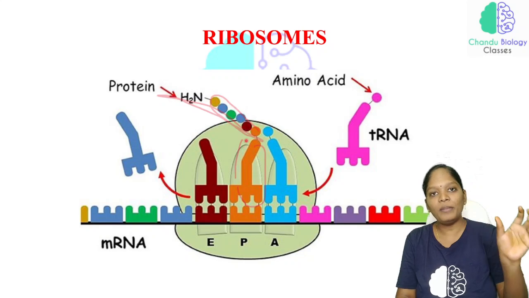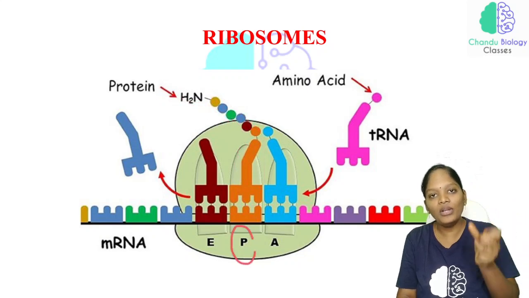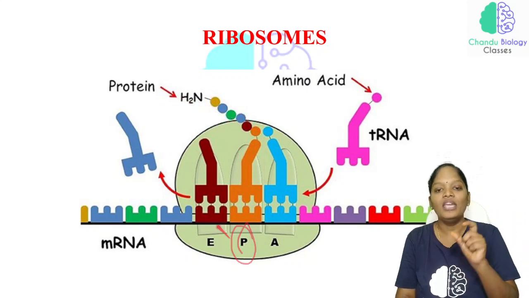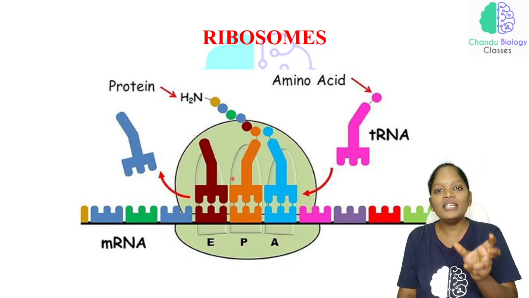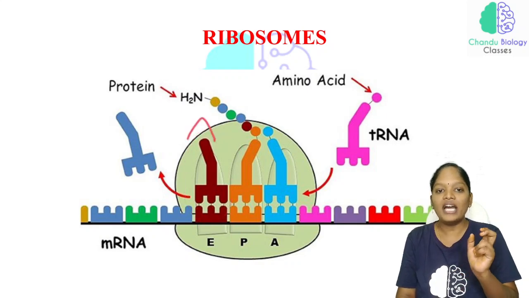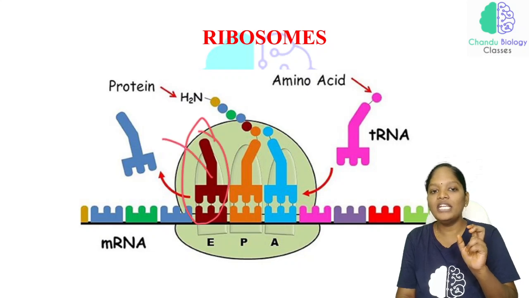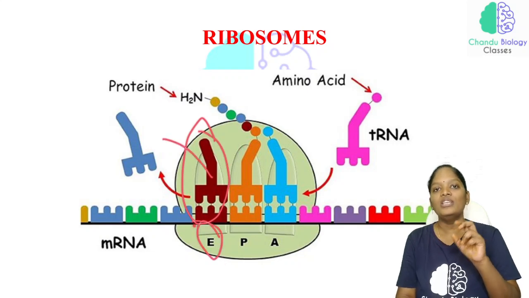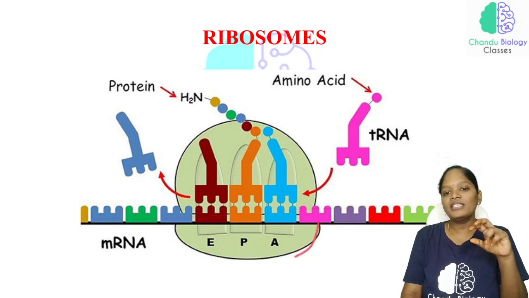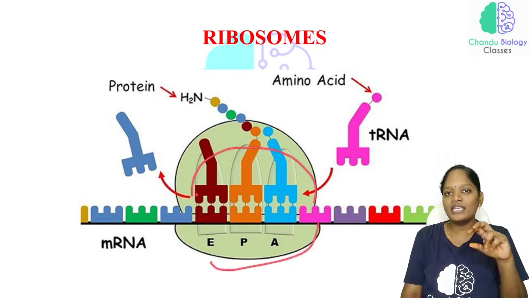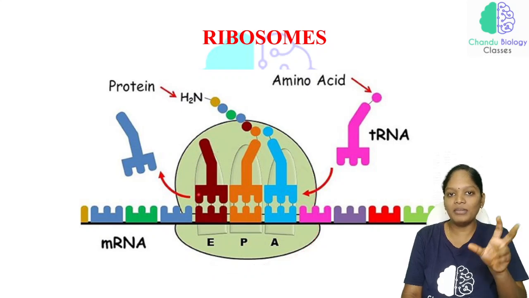This growing peptide chain is held by the P site. Now the tRNA with no amino acid is what we call uncharged tRNA. This uncharged tRNA is removed at the E site. So this is an mRNA. On the mRNA, the smaller subunit and the larger subunit bind. That is nothing but a ribosome.